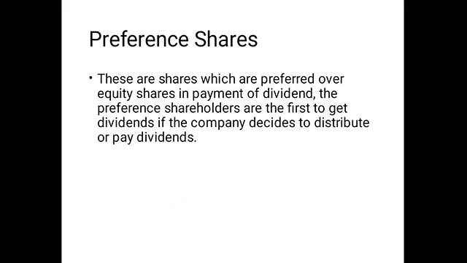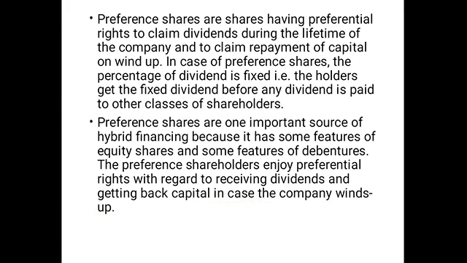Whoever is holding preference shares of the company has some preferential rights. Whenever the company declares the dividend, the first dividend is paid to the preference shareholders, then comes the equity shareholders. So at the time of dividend declaration, preference shareholders are the first to receive the dividend, that is, a part of the profit is first received by the preference shareholders.